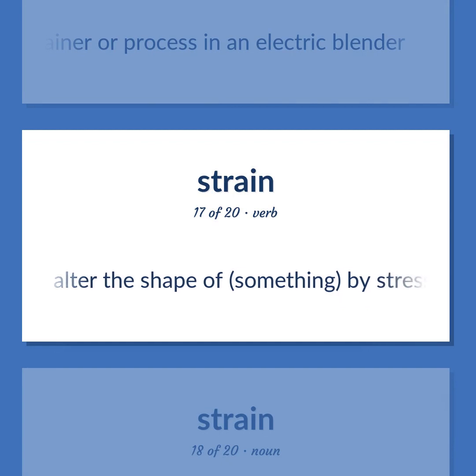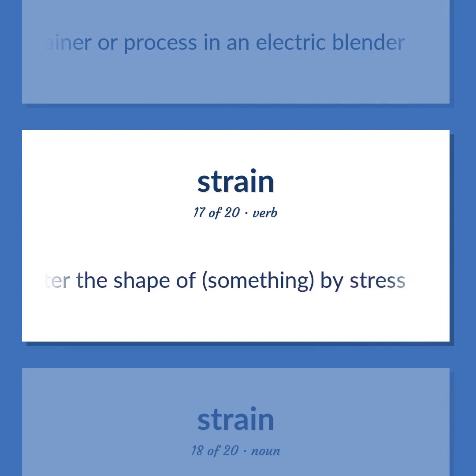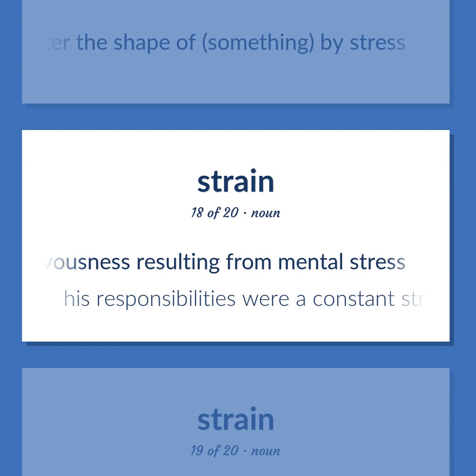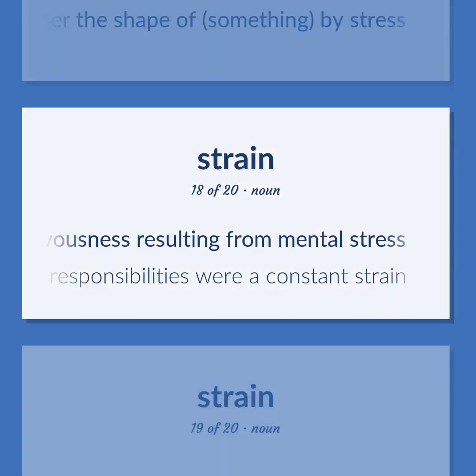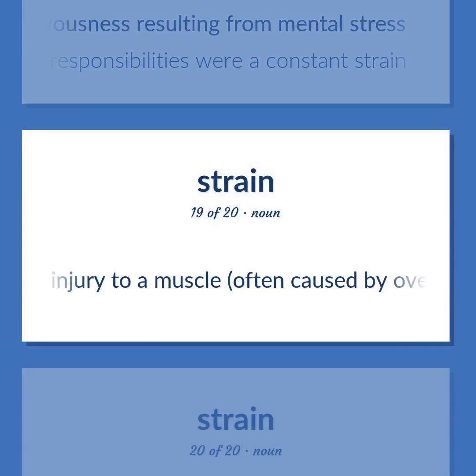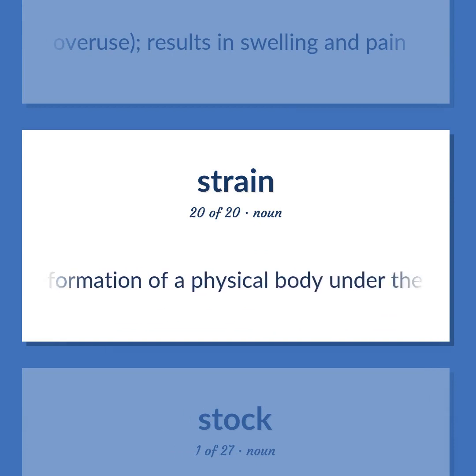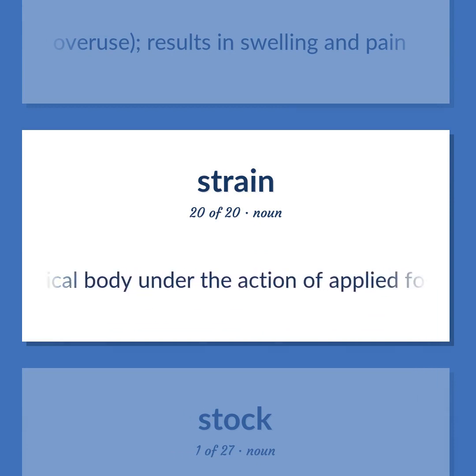Alter the shape of something by stress. Psychology. Nervousness resulting from mental stress. His responsibilities were a constant strain. Injury to a muscle, often caused by overuse, results in swelling and pain. Physics. Deformation of a physical body under the action of applied forces.